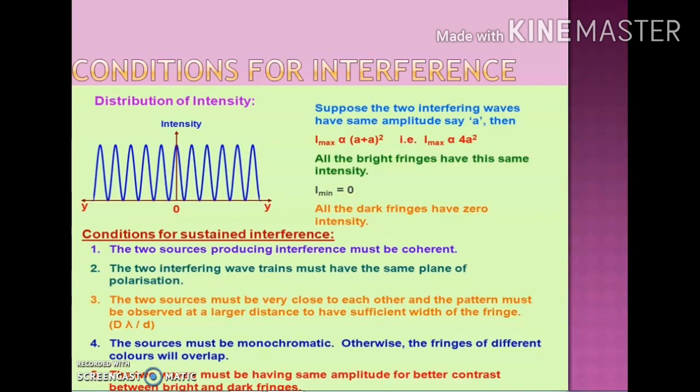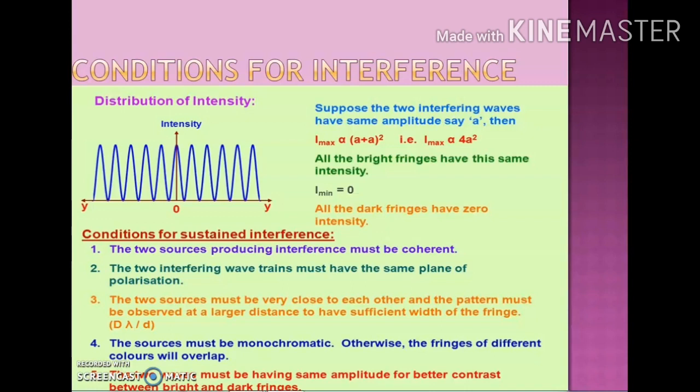And the third condition is that the two sources must be very close to each other, and the pattern must be observed at a large distance to have a sufficient width of fringe. You can also check it from the relationship of fringe width, which equals beta. Since beta is directly proportional to capital D and inversely proportional to small d, you will learn about this condition here.